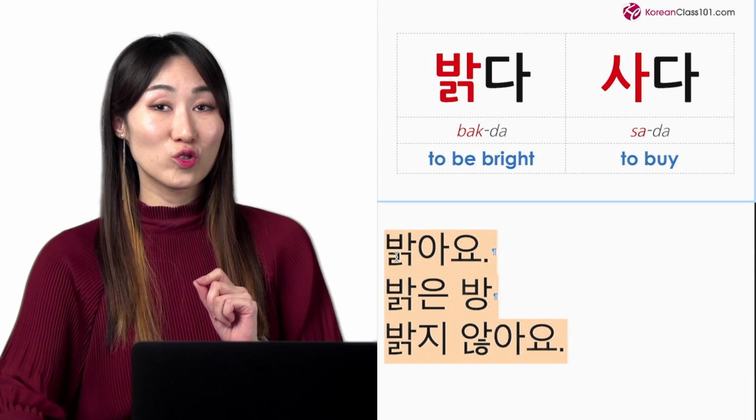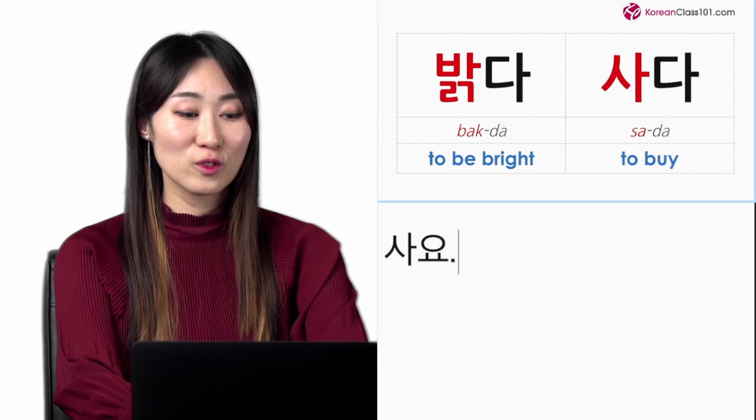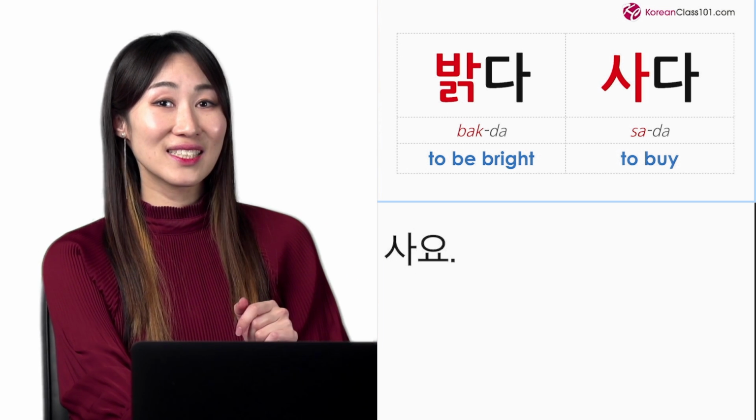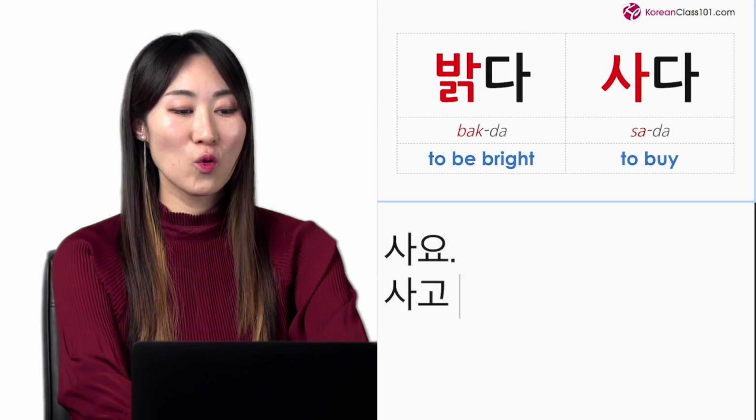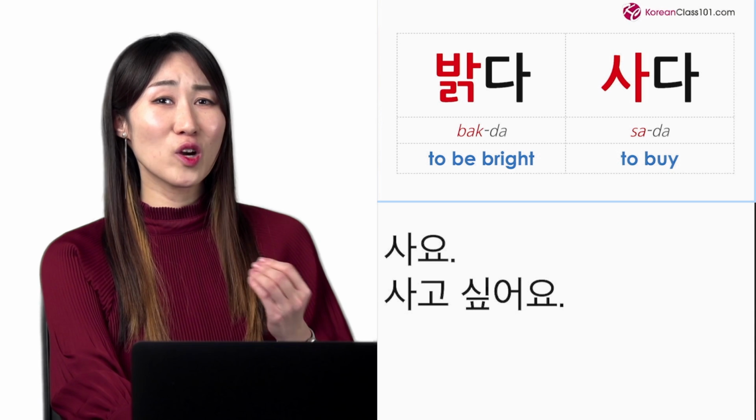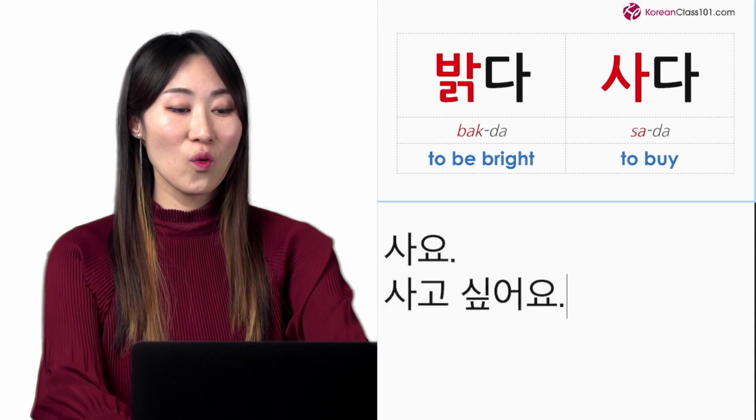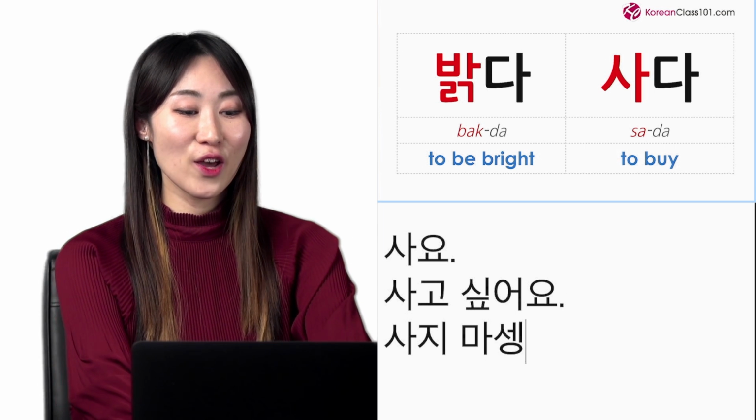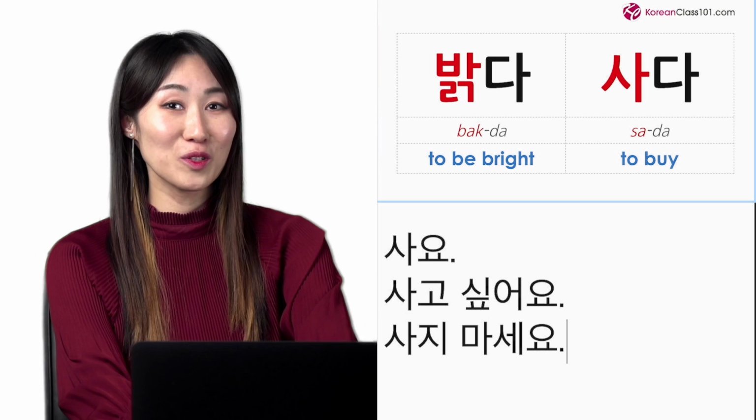I have another example with 사다. 사다 means to buy. It's a dictionary form. For example, 사요. For example, I buy a book. 책을 사요. Or 사고 싶어요. 책을 사고 싶어요. I want to buy a book. So 사고 싶어요 means I want to buy. Or 사지 마세요. Don't buy.